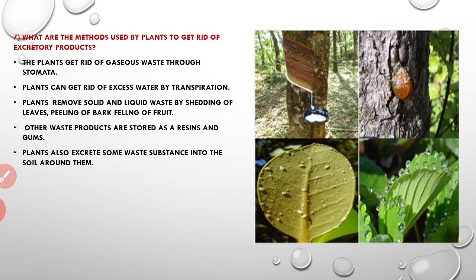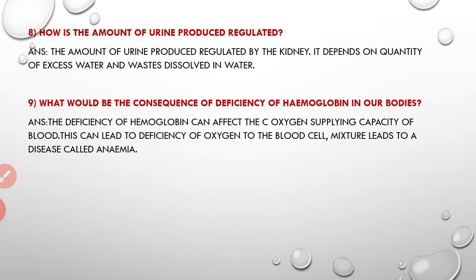In the picture you can see that the thick liquid produced in the bark of the tree is waste. Then the last one is, plants also excrete some waste substances into the soil around them. So in this way the plants get rid of their waste products.